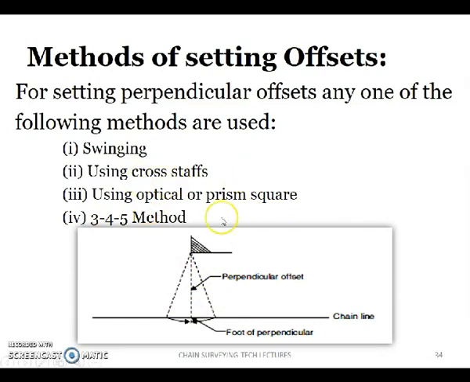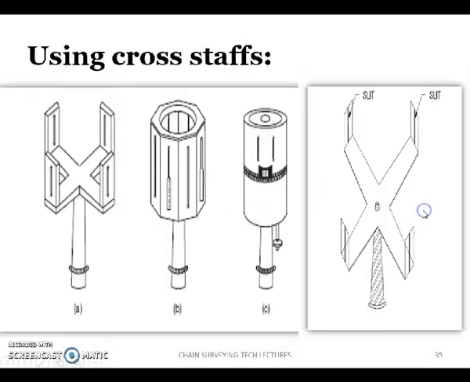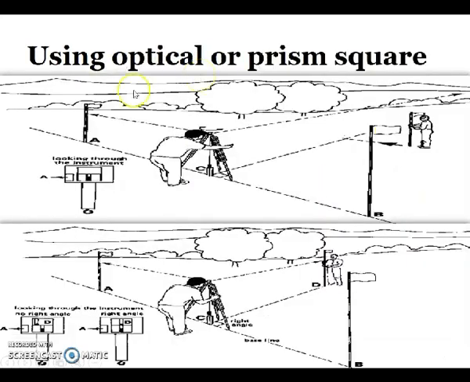So with the cross staff, and using an optical square or prism square, we can accurately set the perpendicular offsets. If these instruments are not there, we can adopt the 3-4-5 method. I will explain in the further slides. We have already discussed the cross staff for setting the offsets. Next, using the optical or prism square. The prism square or optical square are the instruments to set the perpendicular offsets. In this manner we can set the offsets.